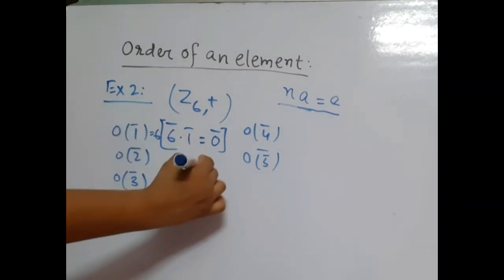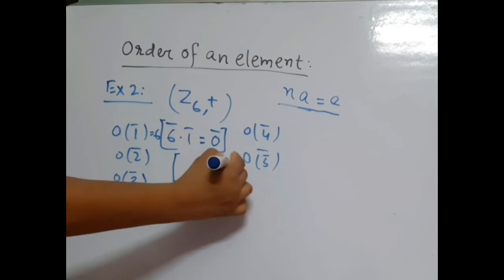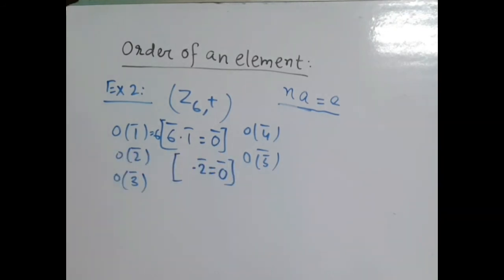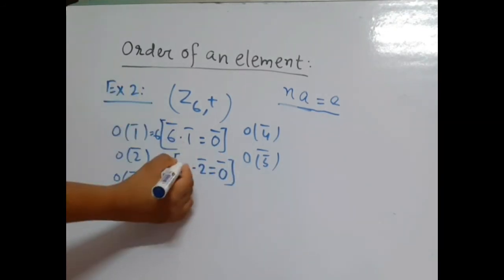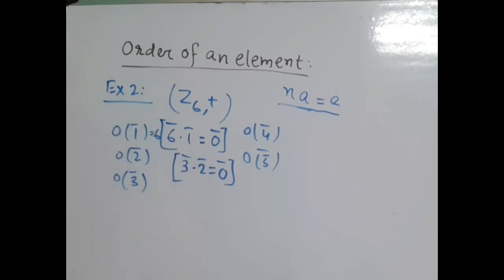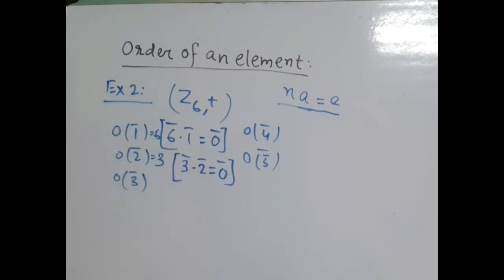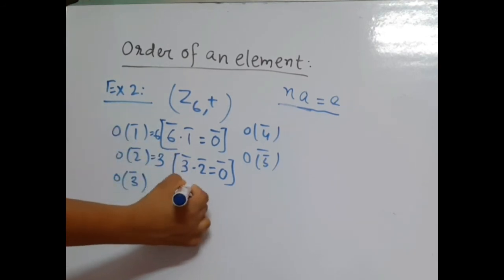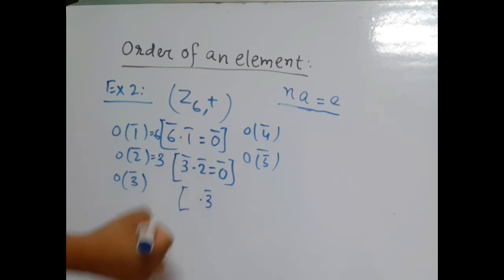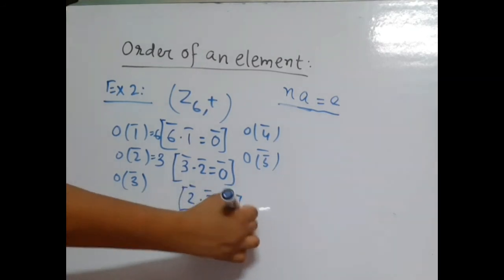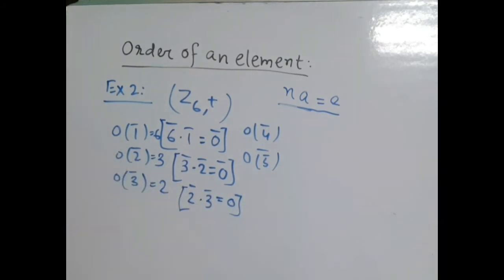Here 2 bar into 3, that is 6 bar. So we know that 6 bar equal to 0 bar in Z6 under addition. So order of 2 bar equal to 3, and 3 is the least positive integer here. Now 3 bar order, that obviously 2. So this is 2. Now order of 4 bar.